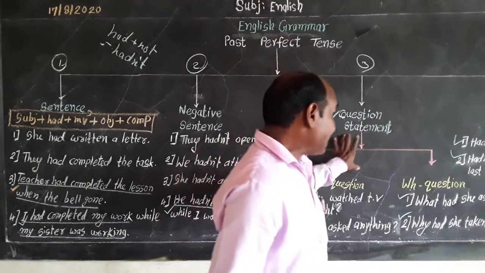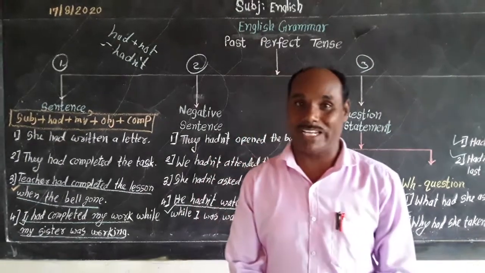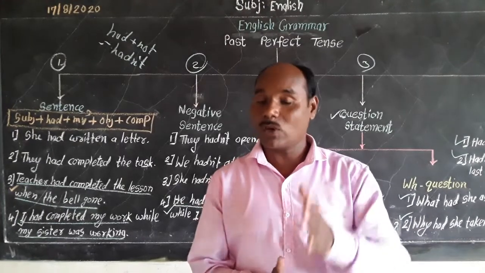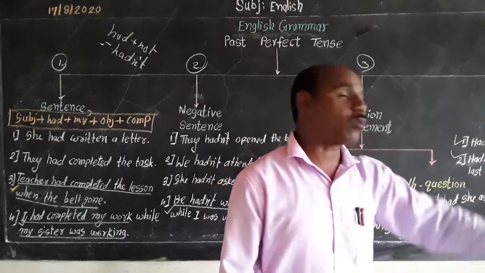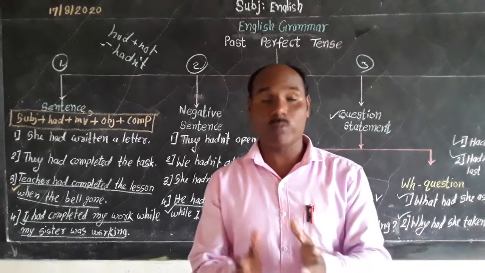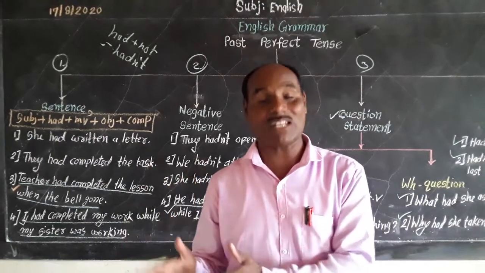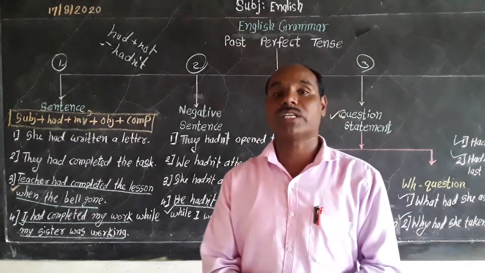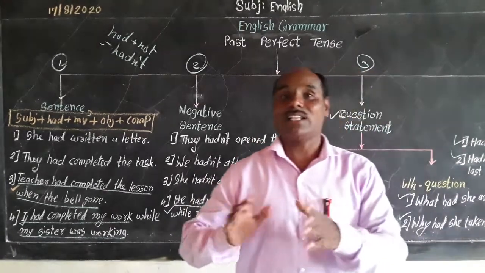So let us see the next type, the negative question statement. For what purpose is the negative question statement used? Negative question statements are used to confirm or clear a doubt, whether the given incident or happened incident is right or wrong. If you have a doubt, you can clear it. That means this question is used to clear the doubt.